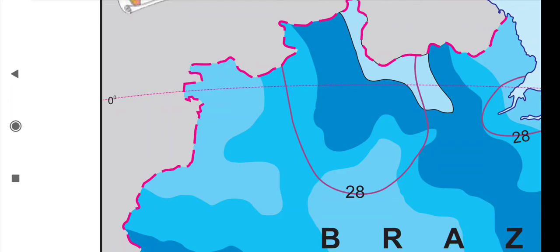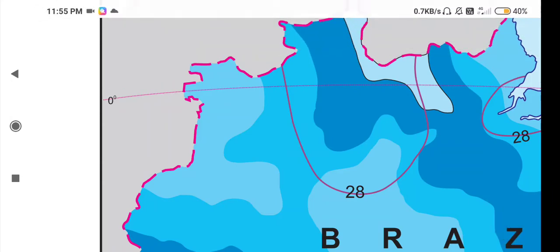Polar zone, children, is the North Pole and South Pole. In the polar zone, the heat is very little because the sun rays fall obliquely, so very little heat reaches there. But in the equator, straight sun rays are falling. Due to that, countries in the equatorial zone receive a lot of heat.